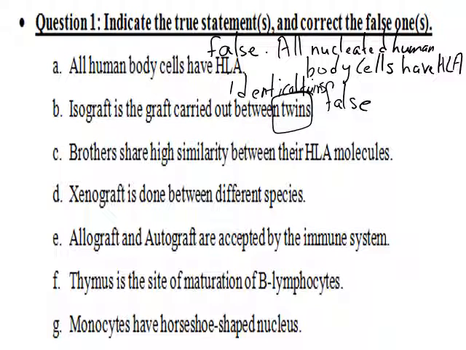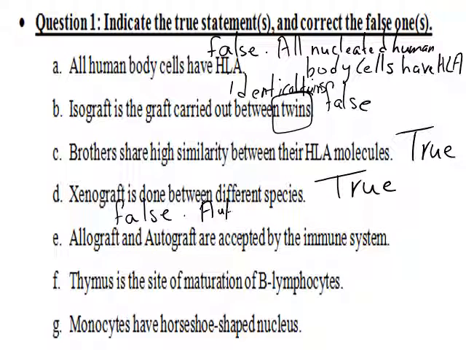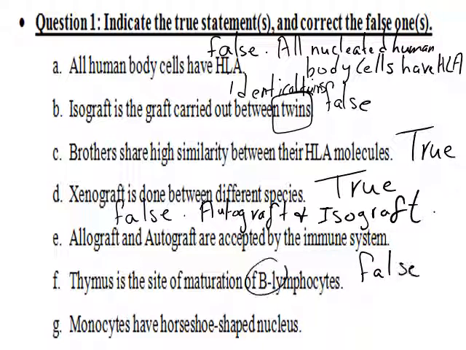Brothers share high similarity between their HLA molecules. They are brothers, so this is true. Xenograft is done between different species. This is also true. Allograft and autograft are accepted by the immune system. False. You have to say autograft and isograft are accepted by the immune system. Thymus is the site of maturation of B lymphocytes. Let's say thymus is the site of maturation of T lymphocytes and not B.